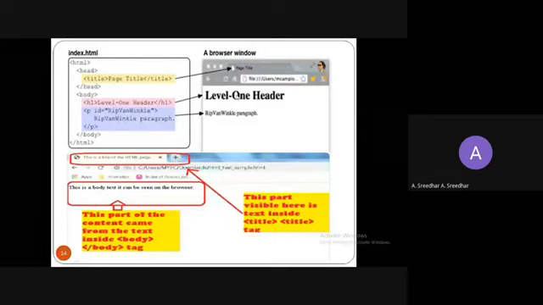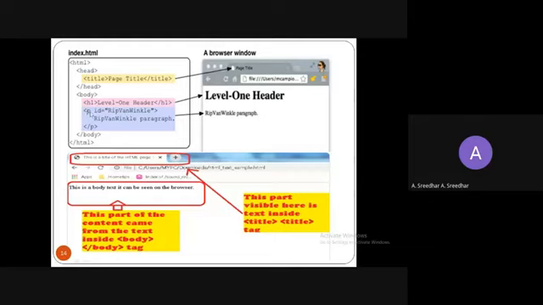So one is the head tag and one is the paragraph, right? So P indicates that this is a paragraph. So you can write any number of paragraphs. For each paragraph, you need to use one paragraph tag, right? So this is the basic structure of the web page.